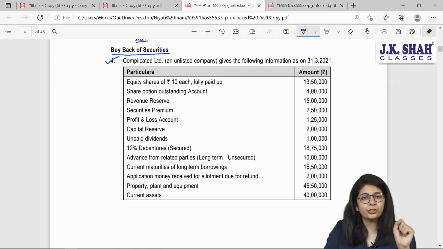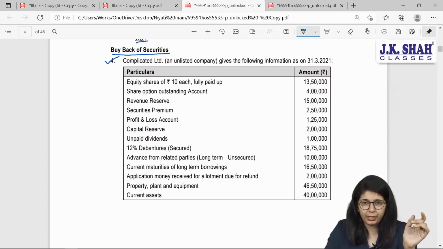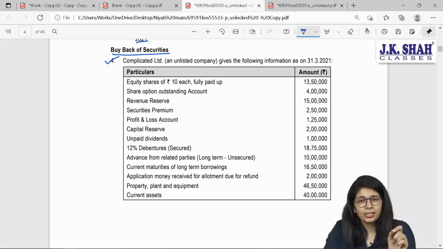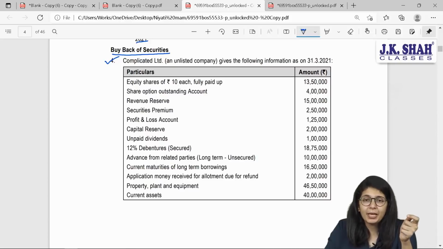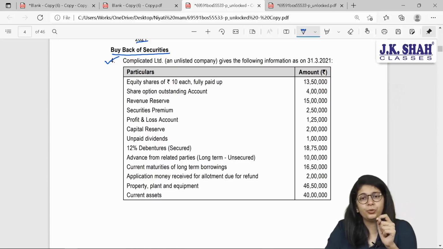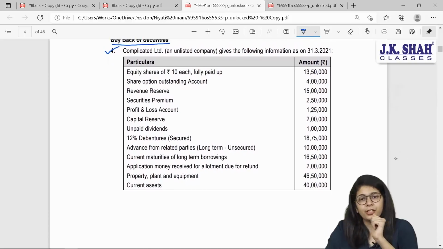Quickly, what are the 3 legal conditions? To calculate the maximum number of shares that you can buy back, you need to first identify your maximum number of shares as per legal condition number 1, which says in a financial year, you cannot buy back more than 25% of your total equity shares, paid up shares. Second condition says that maximum expenditure on buyback should not exceed 25% of your equity base. And the third condition says your debt equity ratio should be 2 after buyback, post buyback. In this sum, have they asked you to follow the legal conditions? Let us read.